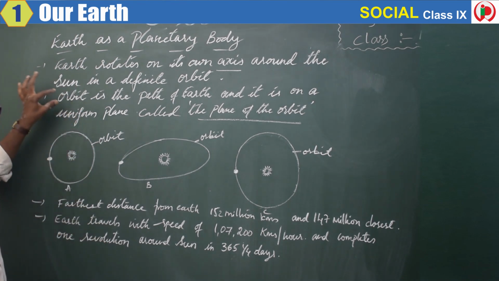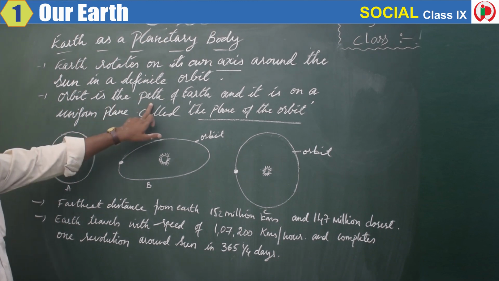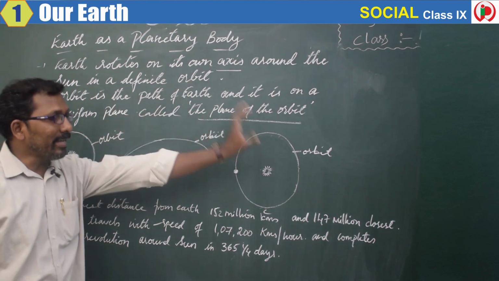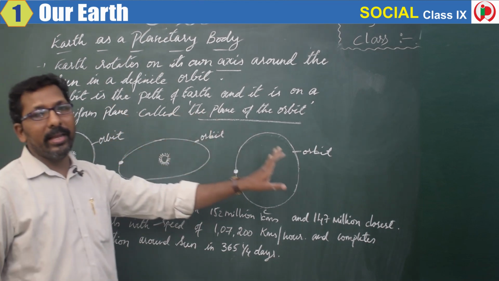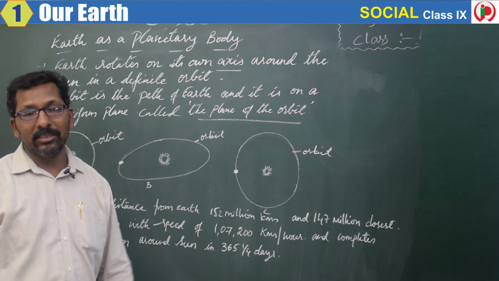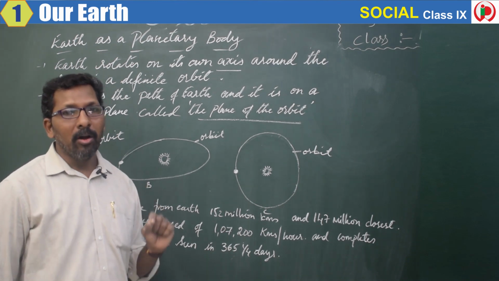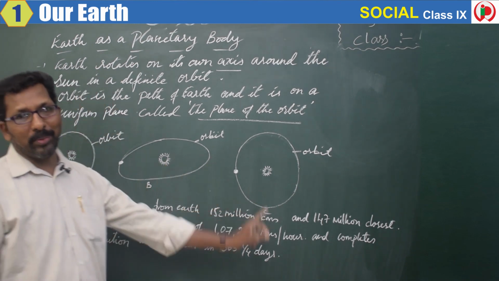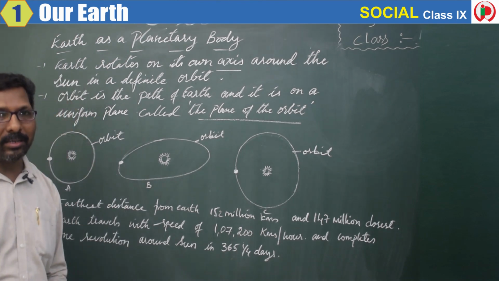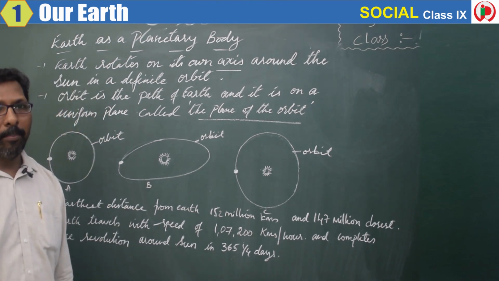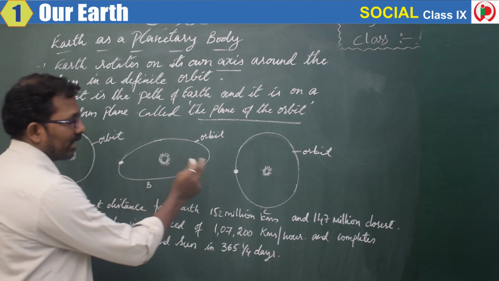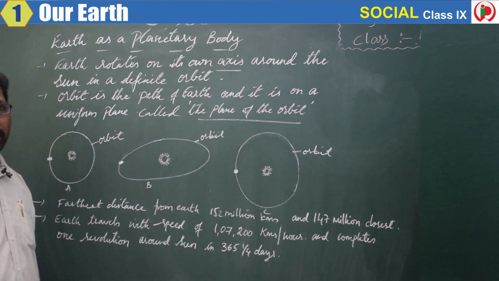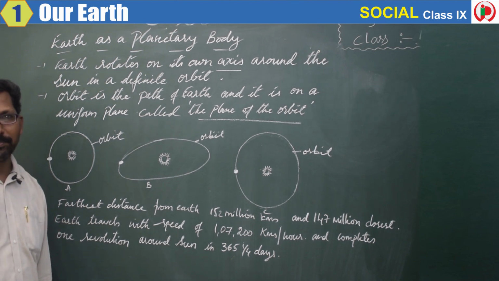Okay, so the orbit is the path of the Earth and it is on a uniform plane called the plane of the orbit. Now if you look at these three pictures, A, B and C, which is the correct orbital plane of the planet Earth?